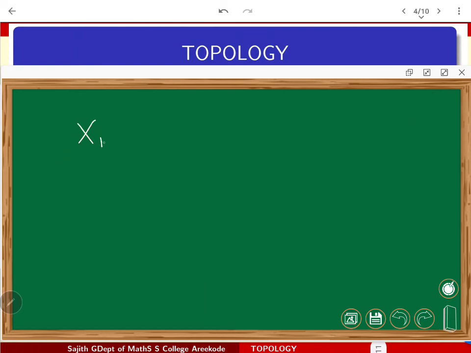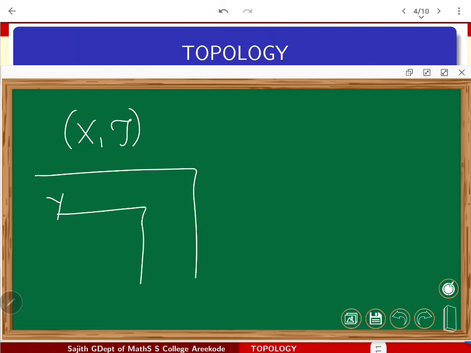See, X is a topological space. If Y is a subset of X, naturally the subspace topology will be there, right?